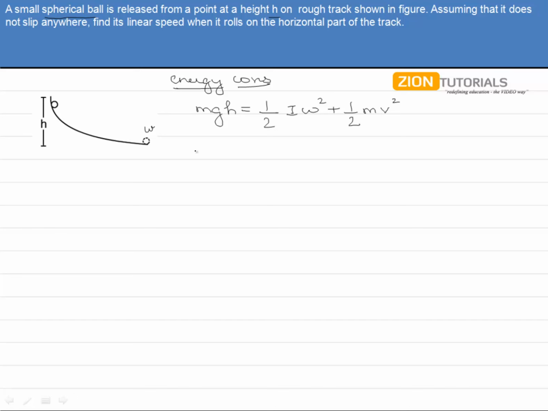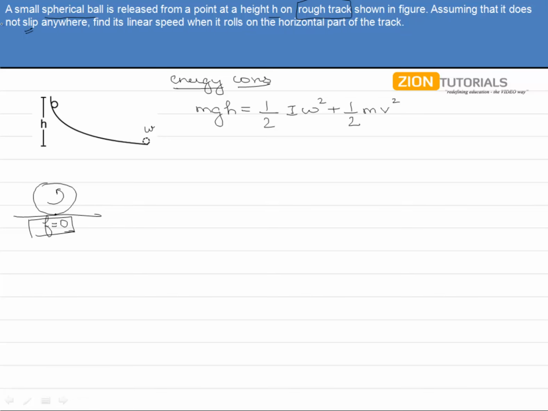Now, there may be a question in your mind: why haven't we considered the loss due to friction, because they have given us a rough track? The point is that they have also given us that it is not slipping anywhere. That is, when this ball is rotating, this point of the sphere comes to rest with respect to this surface, which means that if it is not slipping, then the friction acting is zero, because there is no relative motion between the sphere and the surface, and friction acts only when there is some relative motion.